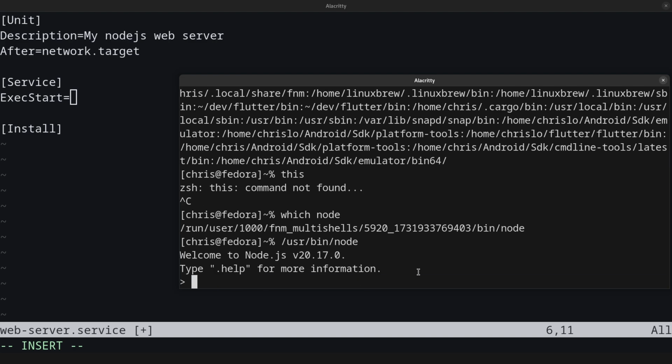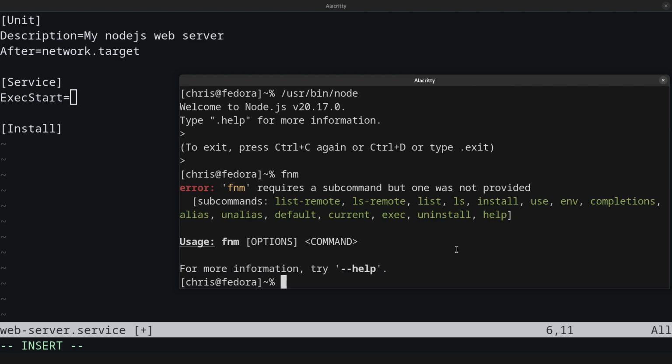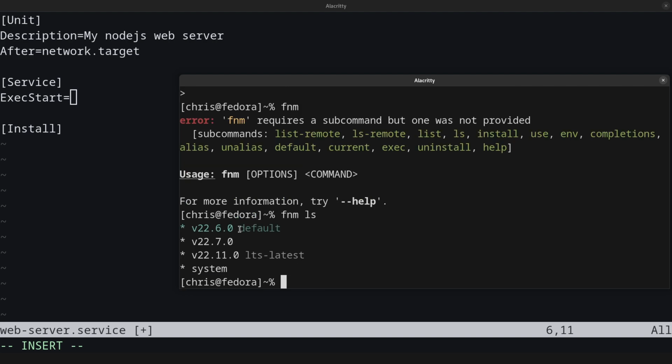And as you can see, I already execute node, but I'm using another tool that is called FNM, which is just a version manager that allows me to change the node version. As you can see, I'm using the 20, that is the last LTS. I don't remember at all, but yeah, it depends on the tool, because if I use FNM and I use ls, I can see that we have the latest, 2022.